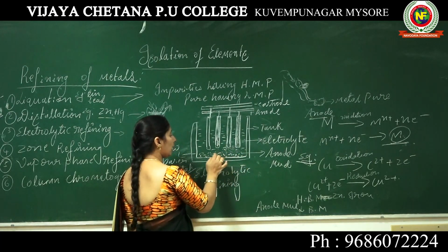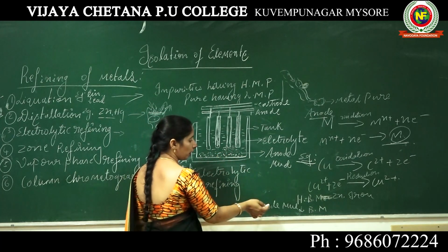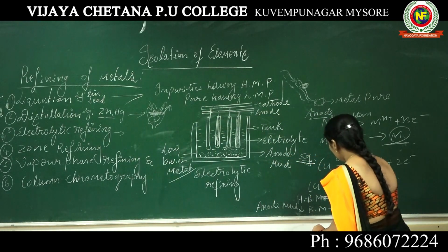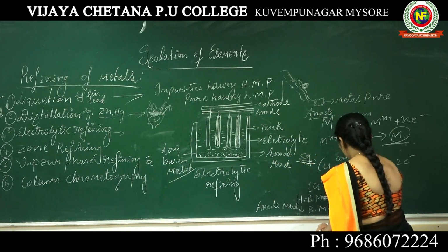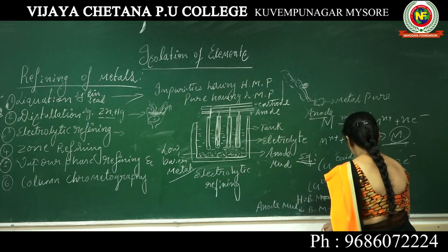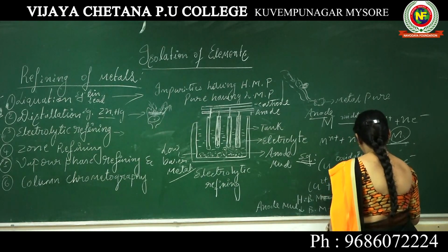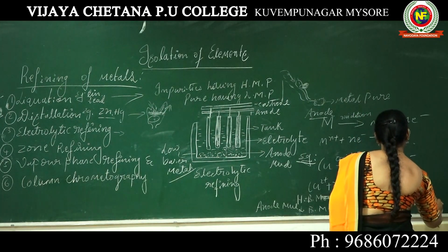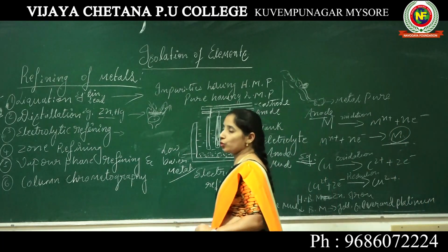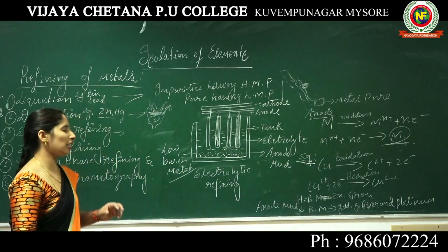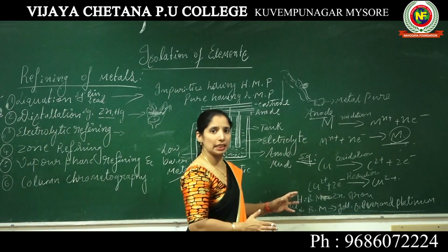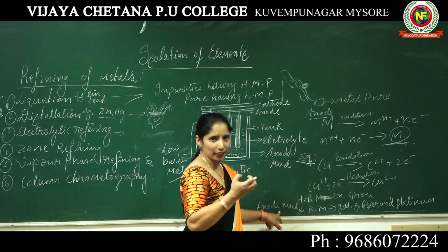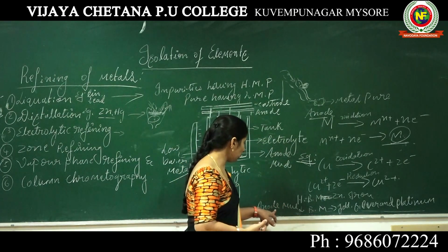They act as anode mud. So what is in the anode mud? If you take copper, here it is gold, silver, and platinum. These we call the noblest metals. The anode mud consists of noblest metals, very costly metals, which are extracted from the anode mud. You can get very costly metals from the anode mud.